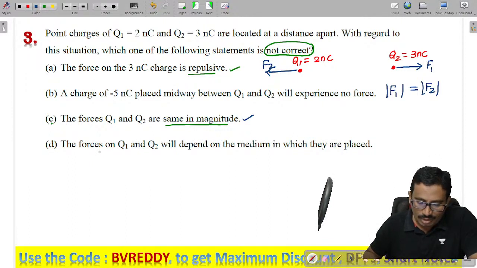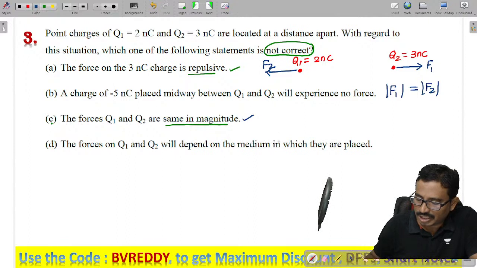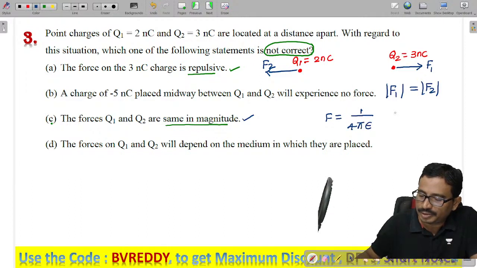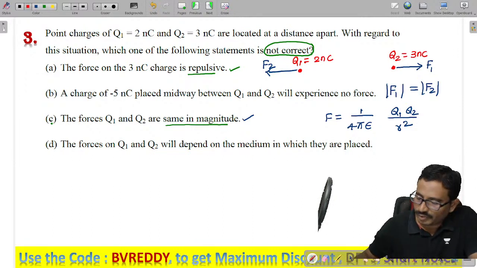Next, the force on Q1 and Q2 will depend on the medium in which they are placed. As we know, according to Coulomb's law, the force between the two charges is 1 by 4 pi epsilon into Q1 Q2 by R square. Here epsilon is called the permittivity of the medium.